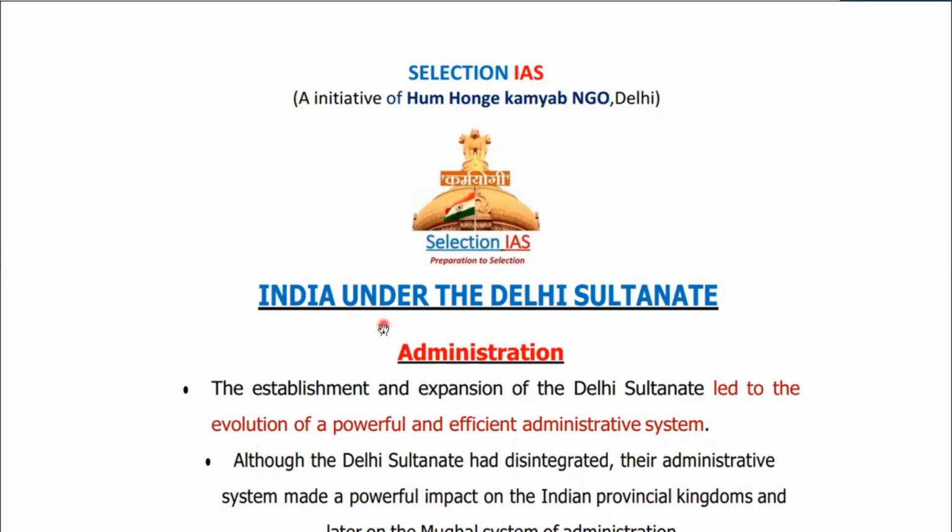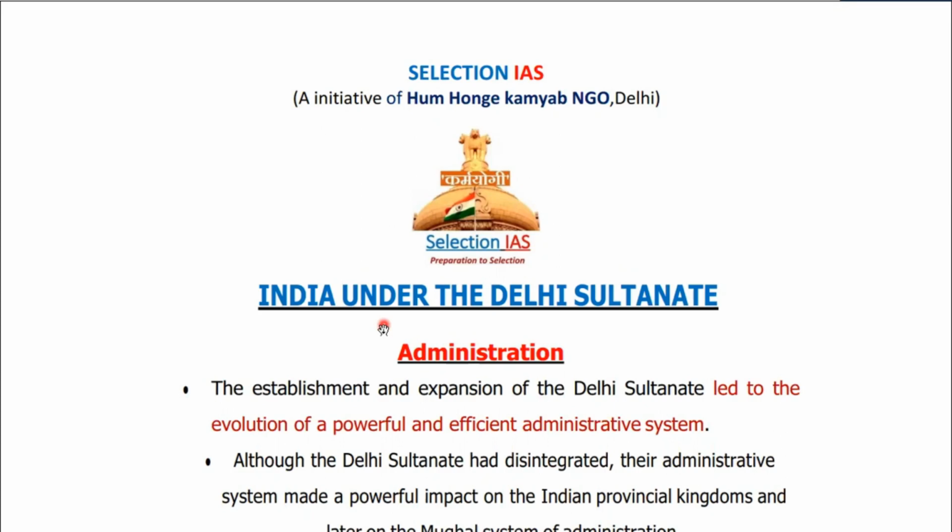Today we are going to cover the history of India under the Delhi Sultanate. In the previous section, we have already covered the political developments of the Delhi Sultanate, right? So today we are going to cover the socio-economic and cultural development during the Delhi Sultanate.